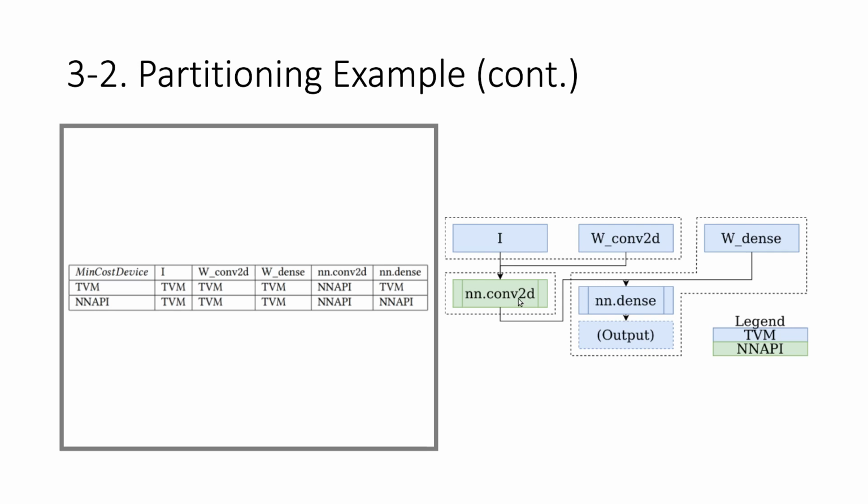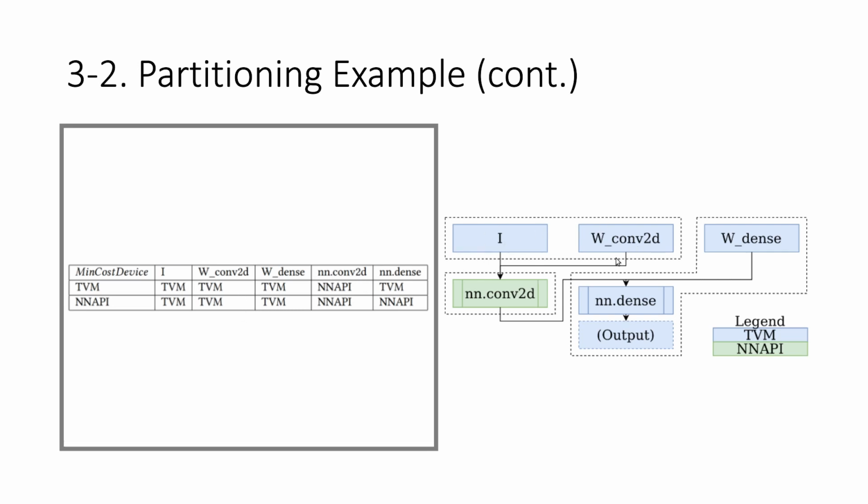And then we visit convolution 2D. Okay, so to get the result of convolution 2D on TVM, we can see that the operator is performed on NNAPI. So convolution 2D is the green node here, and for the arguments to convolution 2D on NNAPI, we can see that both of them are on TVM.